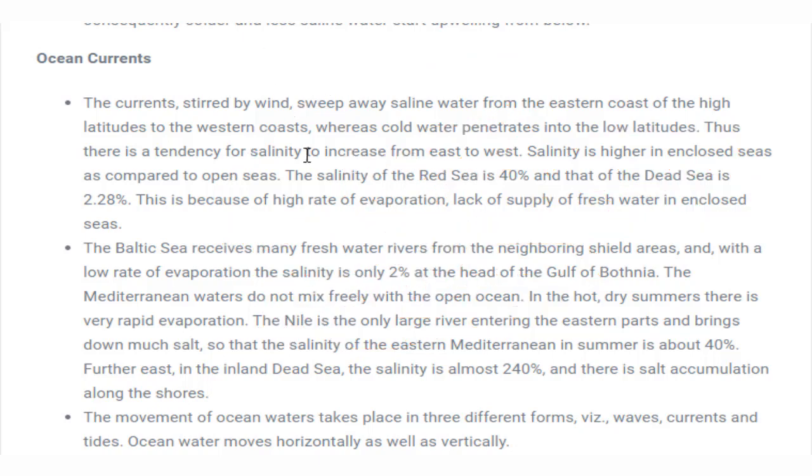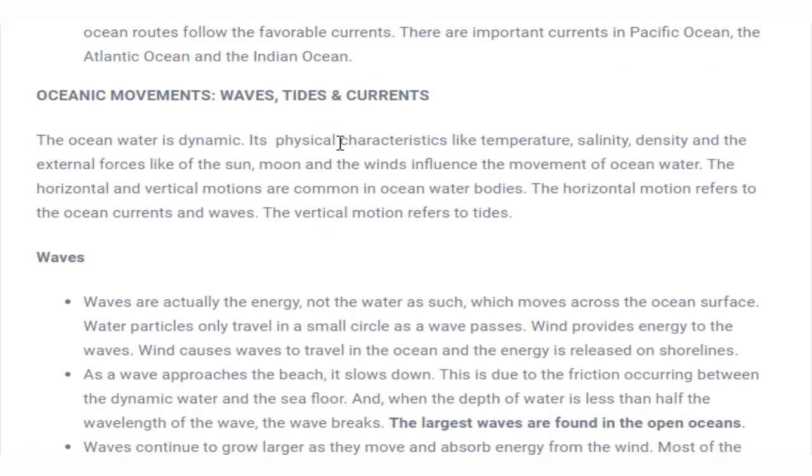Okay, so this is the ocean current, which you have understood. Next is oceanic movement. Now there is certain movement in water bodies like oceanic waves, tides and currents. So we'll see these individually. So starting with waves, what is a wave?